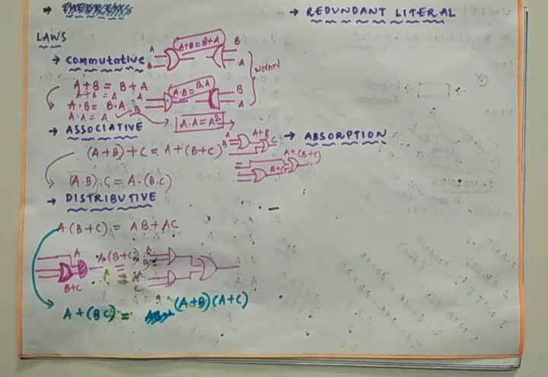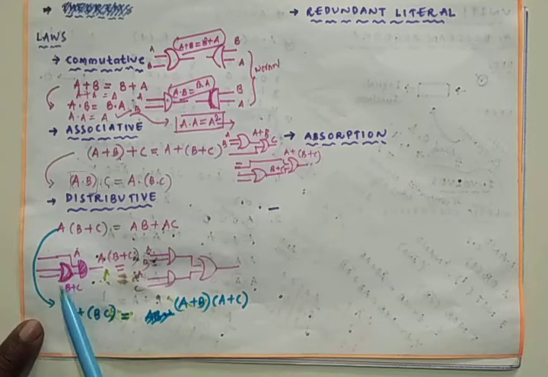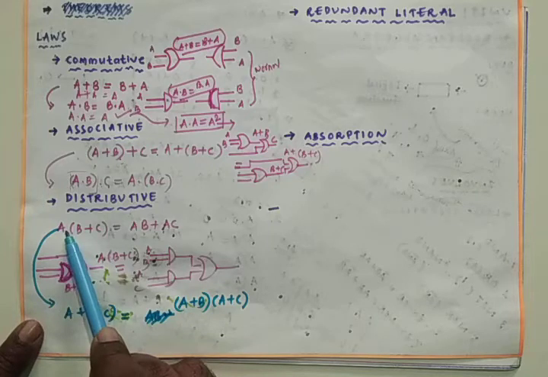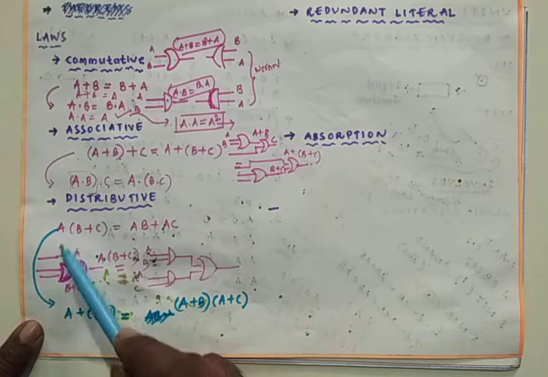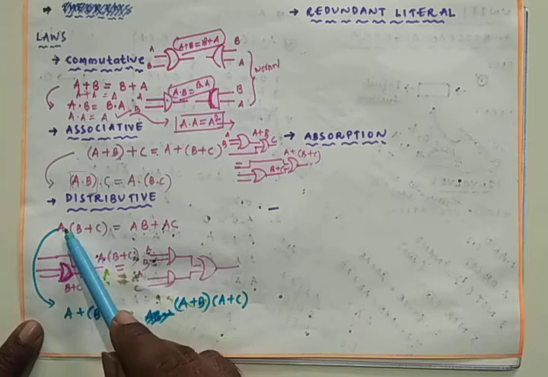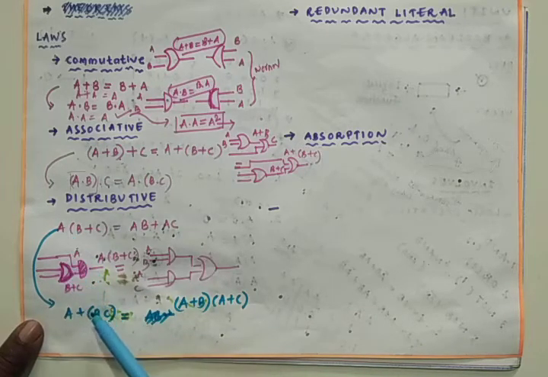This is nothing but what? Here, similar to this one, A remains the same. Simply I change the operator from the product to sum, that is AND operator to the OR operator, and this is AND operator, this is OR operation. Bracket remains same. B and C also remain same. This is OR operator and it is AND operator.